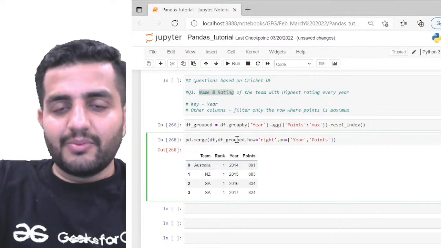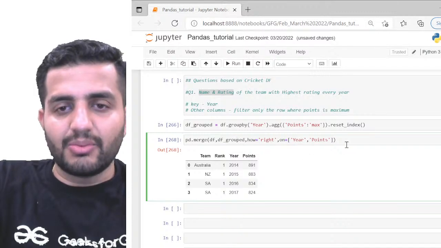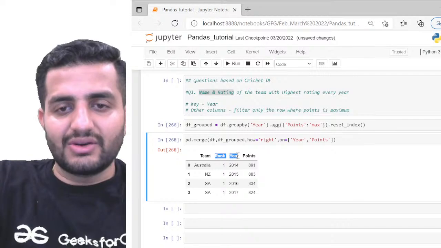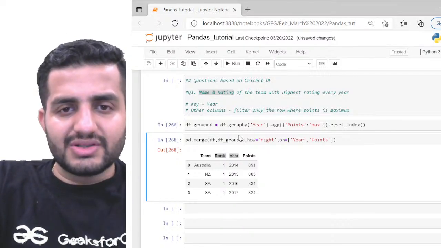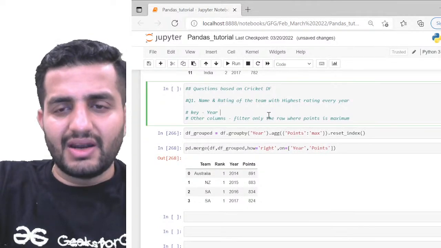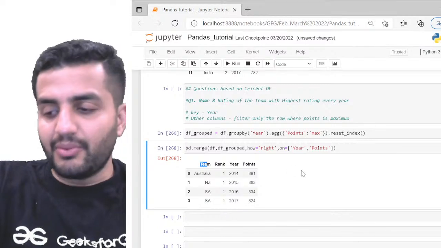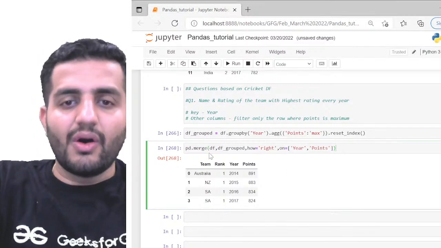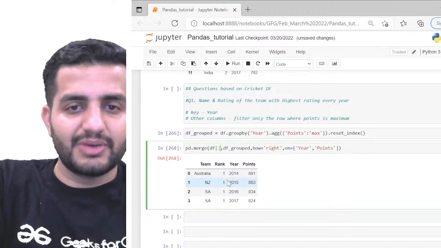Now in this case, we can pretty much filter also, so what exact column I want. On top of this, we can drop rank and the year, because I don't want it anymore. Or what does the question say? We want the name and the rating of the team. So we just don't want the rank. We want team, year, and the points, right? So per year is anyway required. So on top of this, we can simply remove rank, or even at the time of join itself, we can define the columns. Okay, this is also pretty much possible.